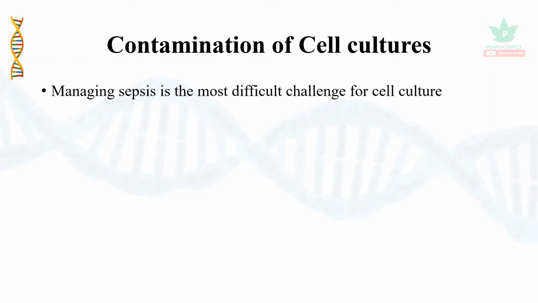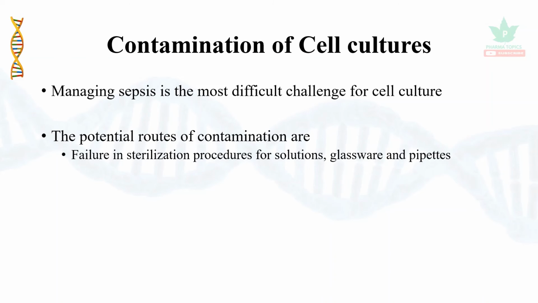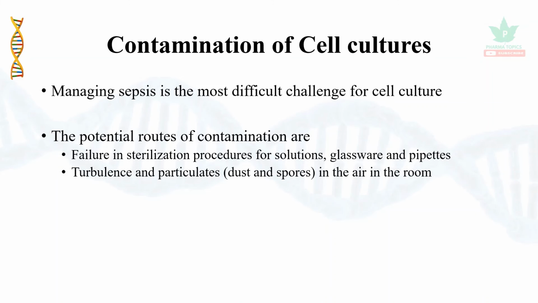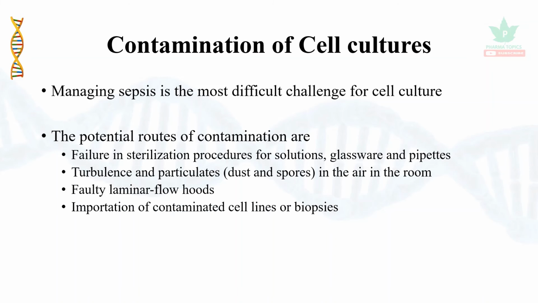Managing sepsis is the most difficult challenge for cell culture. The potential routes of contamination are failure in sterilization procedures for solutions, glasswares and pipettes, turbulence and particulates, that is dust and spores in the air in the room, faulty laminar flow hoods, and import of contaminated cell lines or biopsies.